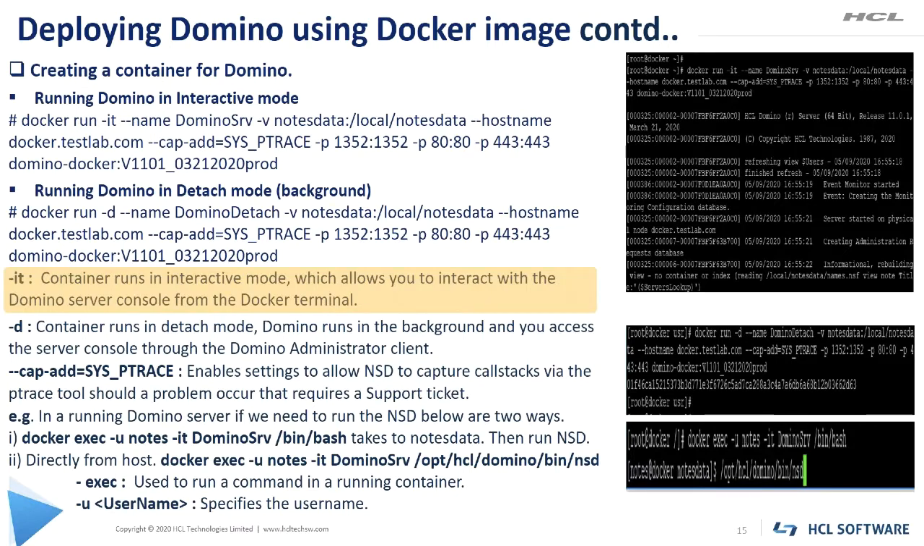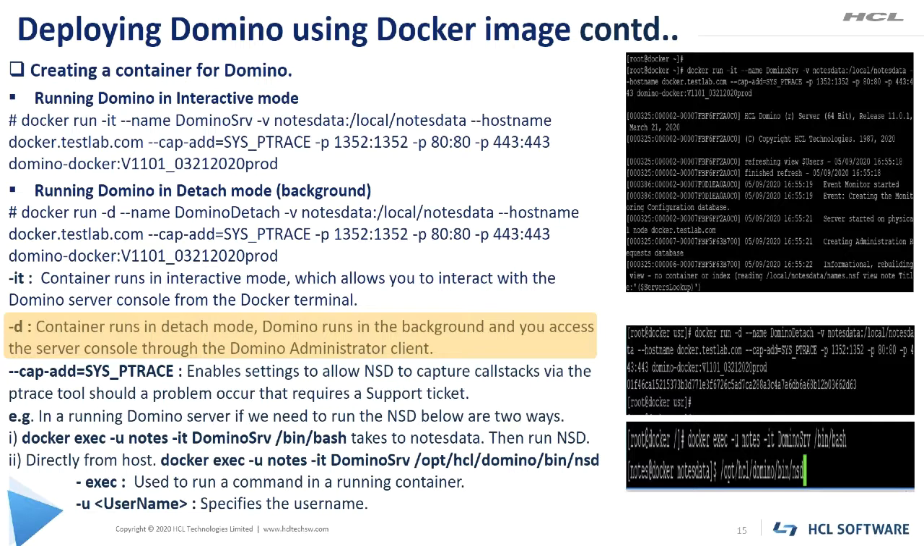-it basically has two arguments, that is -i and -t. Here -i is used for interactive mode and -t is used to attach the terminal to the console. So when the Domino server starts in the same console, we can directly execute Domino commands such as show task or show server. -d is used to run the container in detached mode. In this mode, the Domino server runs in the background.